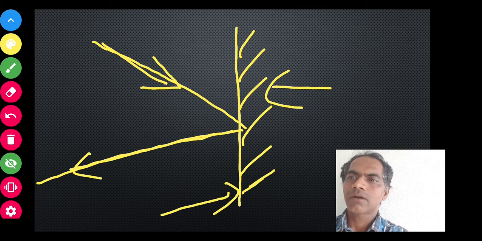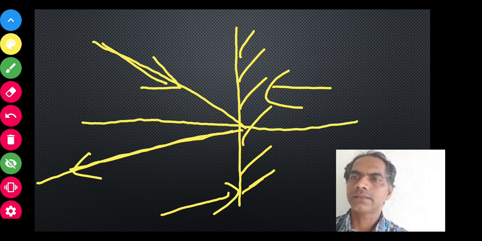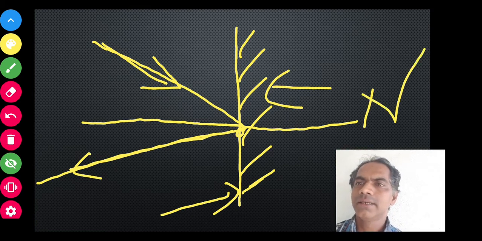Now let us draw an imaginary line which is perpendicular to this mirror, something like this. We have drawn this line perpendicular to the mirror at the point of incidence, and this line is called the normal.